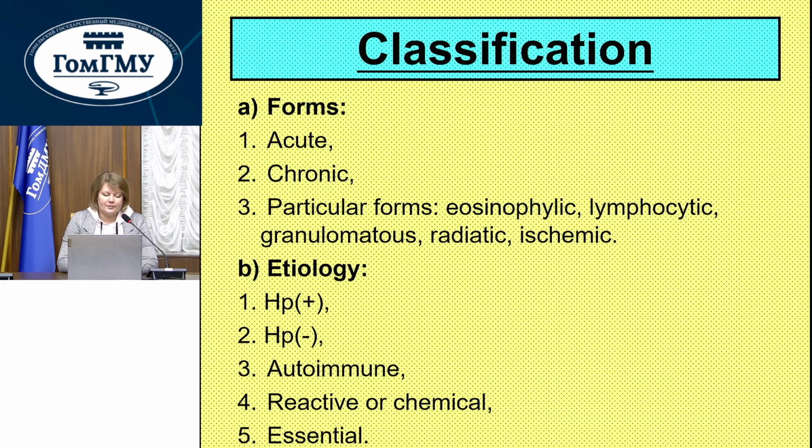Classification. We have these forms: acute form, chronic form, and particular forms: eosinophilic, lymphocytic, granulomatous, radiation, ischemic. Etiology: Helicobacter pylori positive, Helicobacter pylori negative, autoimmune, reactive or chemical.